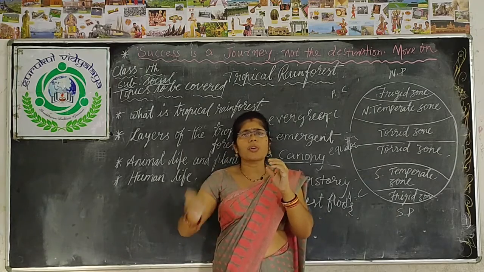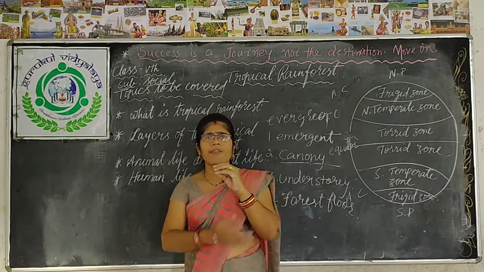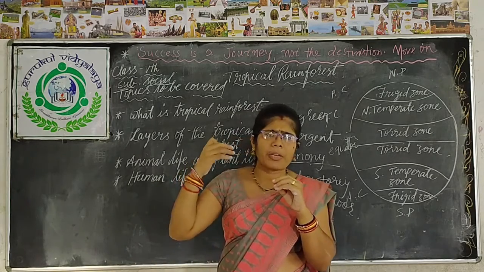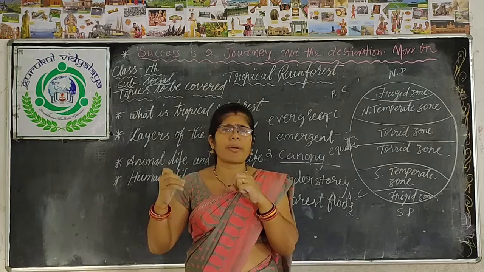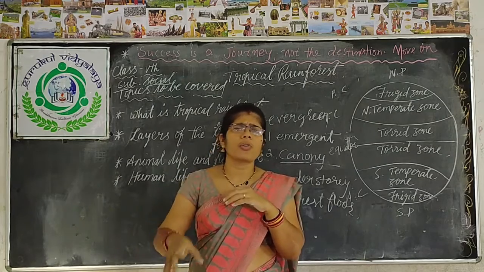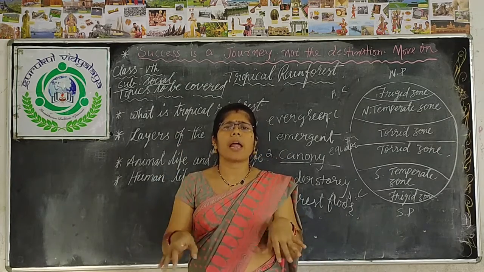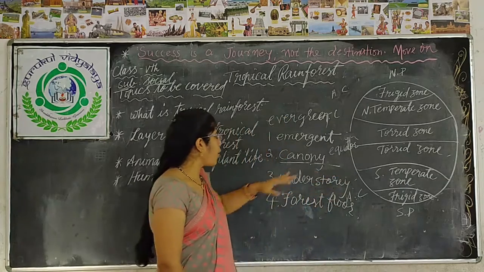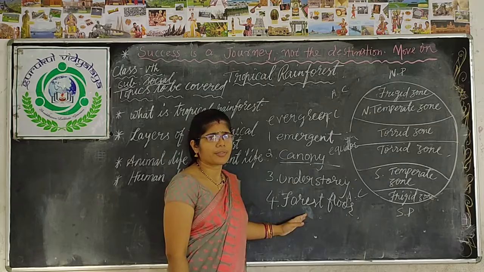Due to that, the soil and the inside of the forest are very difficult. There are different types of mosquitoes, and different types of diseases are also created because they are not getting enough sunlight inside the forest. Clear? Now, this is about the layers.